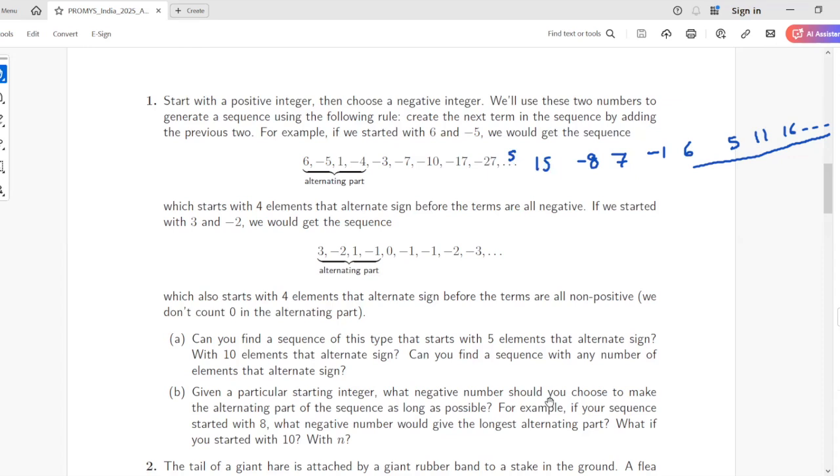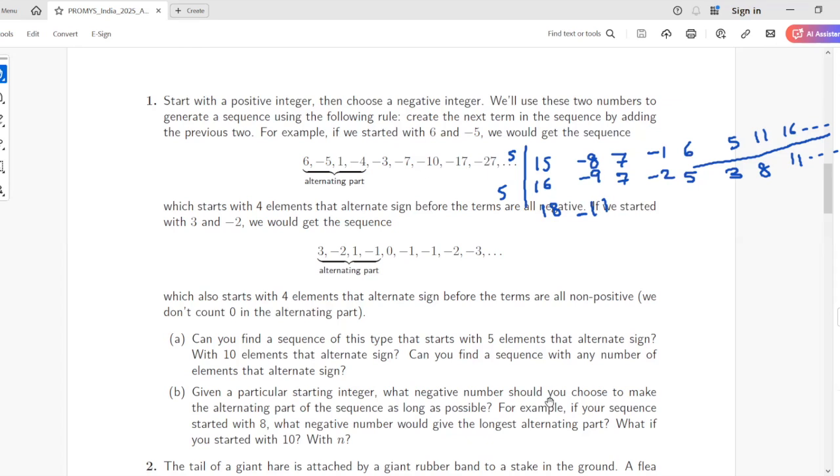Now what I observed is, instead of 15, if I try with 16 and this minus 9, again the same thing will happen: 1, 2, 3, 4, 5. So again with 5 elements, and the sign alternates. I got something for 7 also, then 3 elements, 4 elements. I was just exploring this: instead of 1, now if I add 2, 16 plus 2 is 18, 9 plus 2 is 11. So still I will get 5 elements in this case also.